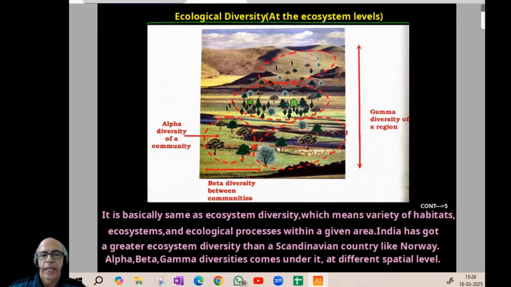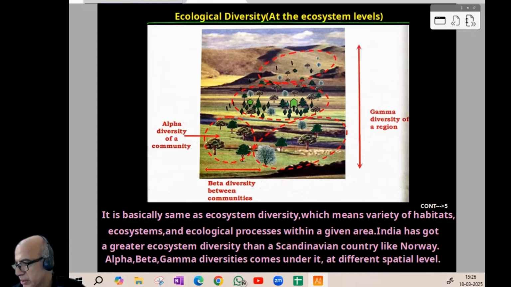India has a greater ecosystem diversity than a Scandinavian country like Norway. Alpha, beta, gamma diversity comes under ecological diversity, at different spatial levels, as explained in the diagram itself. It will be easy for you, as you can see how much area is covered. I think the idea is clear, so we can proceed to the next page.